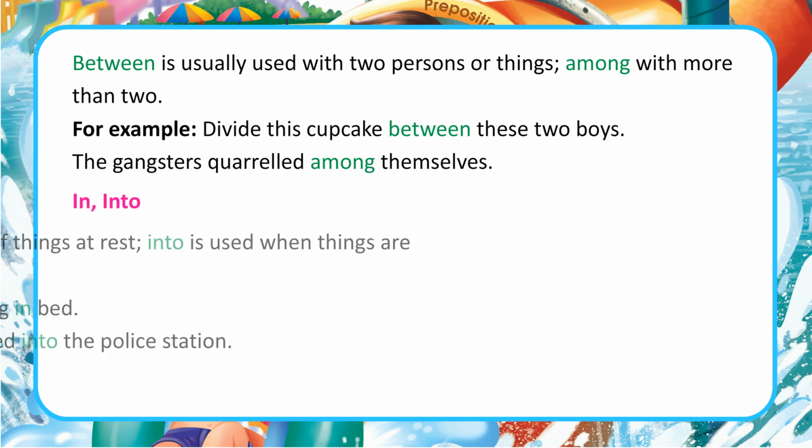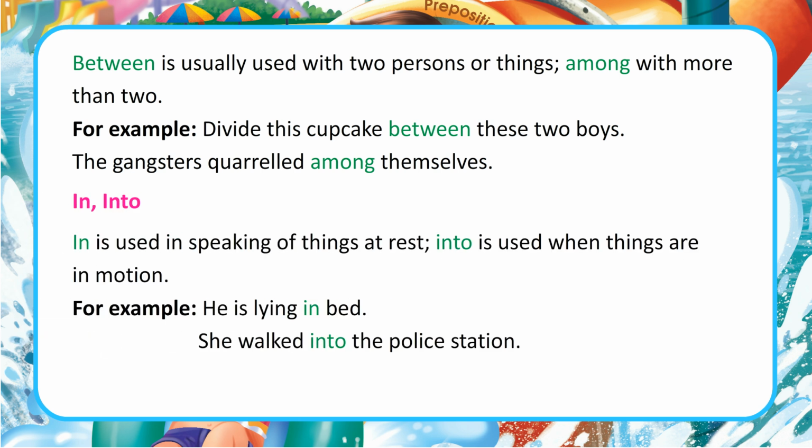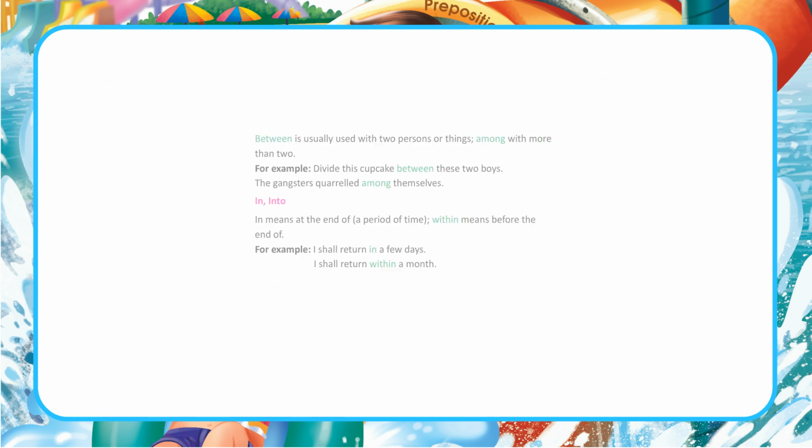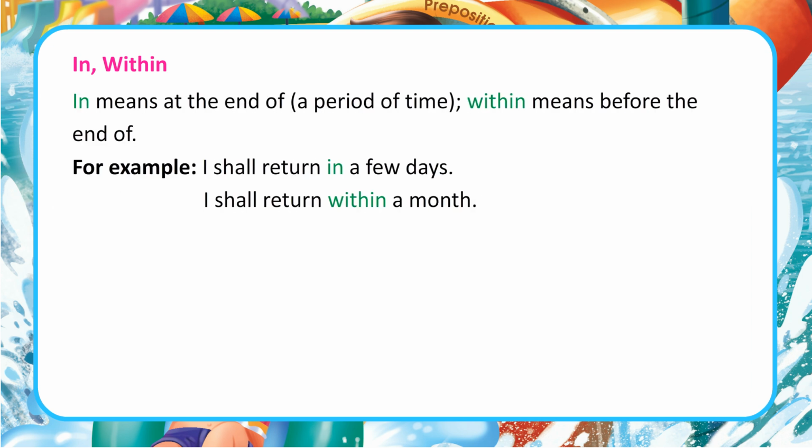In, into. In is used in speaking of things at rest, into is used when things are in motion. For example, he is lying in bed. She walked into the police station. In, within. In means at the end of a period of time, within means before the end of. For example, I shall return in a few days.